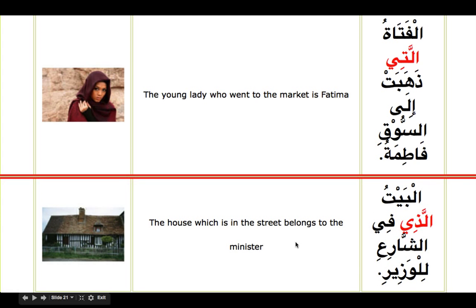And al-baytu, the house, alladhi fi ash-shari', that which is on the street, lil wazir, belongs to the minister. So these are the feminine verbs and feminine ism mawsul we have learned. So inshallah practice and keep it in mind, and we will continue in our next session.